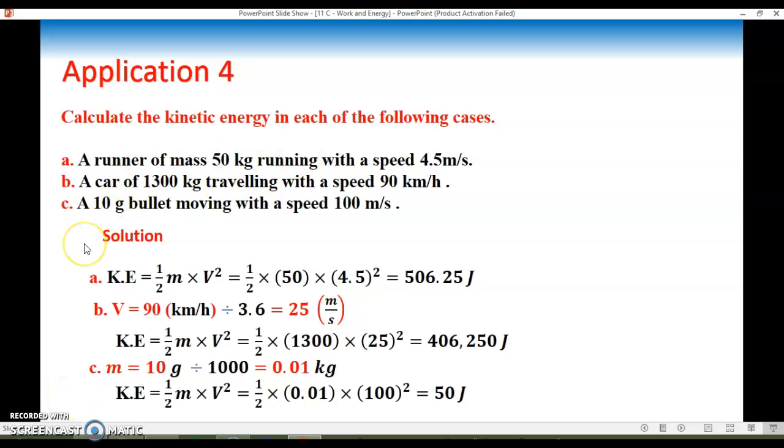And for C, a 10-gram bullet moving with a speed of 100 meters per second. The mass is given in grams, not in kilograms. So you have to convert it by dividing by 1,000, 0.01 kilograms. And you do the substitution and multiplication, you obtain 50 joules. But please make sure that you square this v.